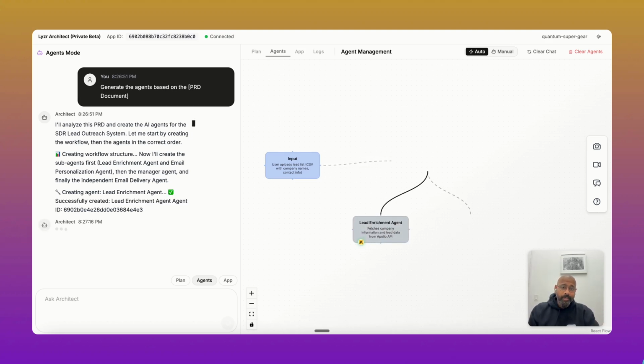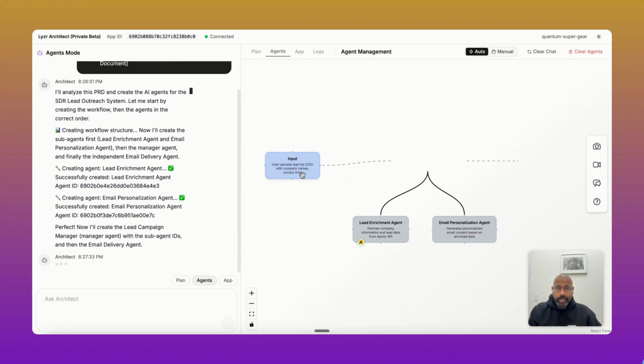And as you could see here, it automatically calls the Apollo tool to identify the prospect's email IDs, and the input, it's assuming that it's going to be a CSV file, which obviously you could change if you want to integrate into your HubSpot or Salesforce. And then you can see how the agent creates its own sub-agents in order to get the job done.